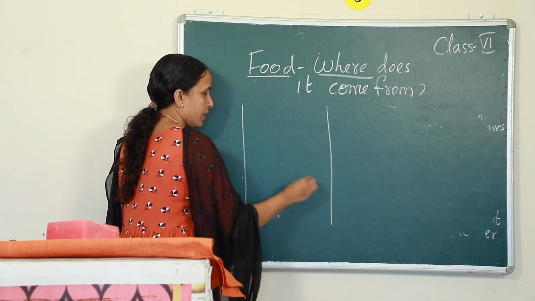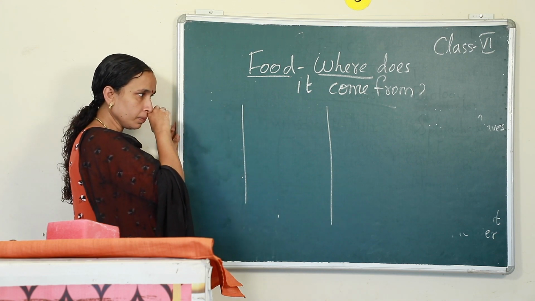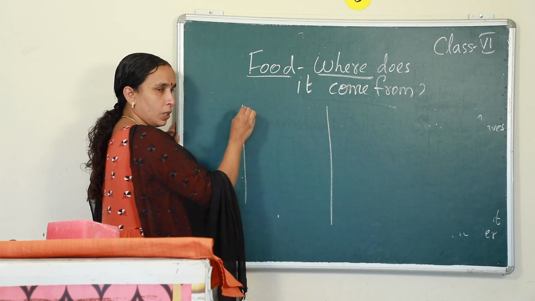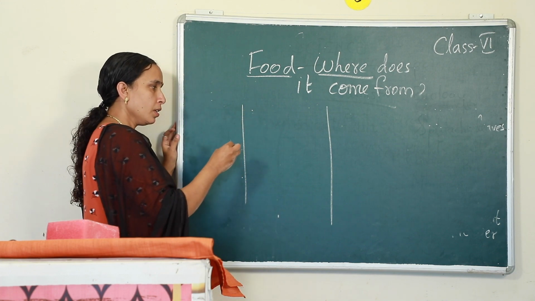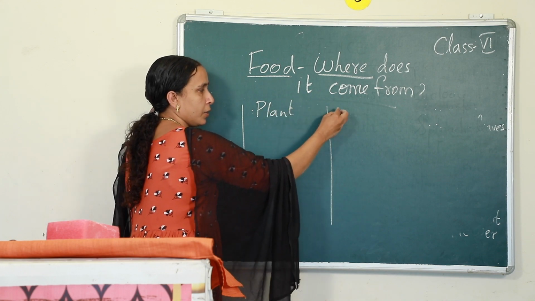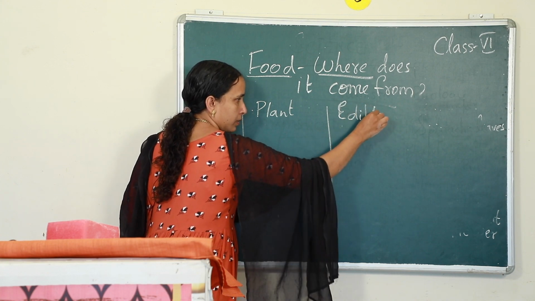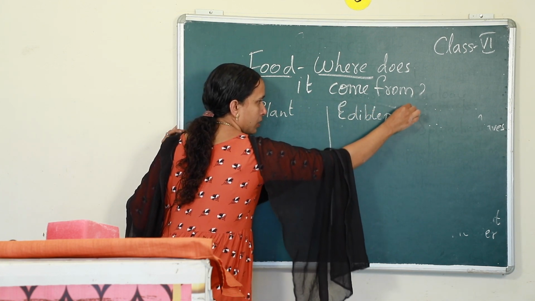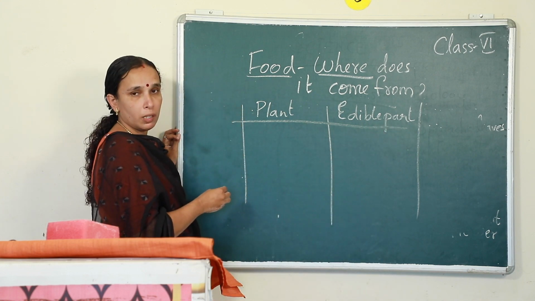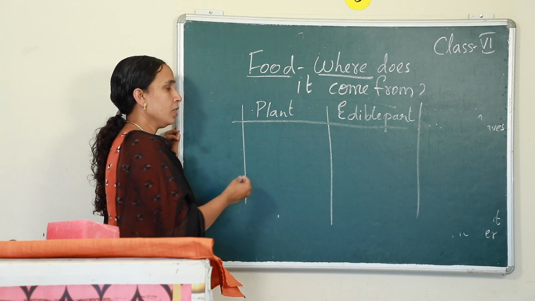In the first column, you write the plant or the vegetable, and in the second column you write the edible part.